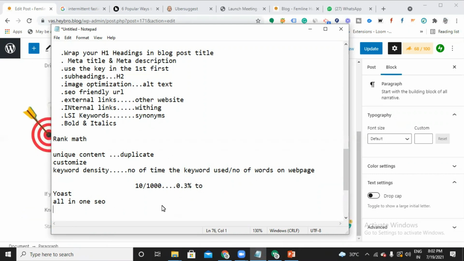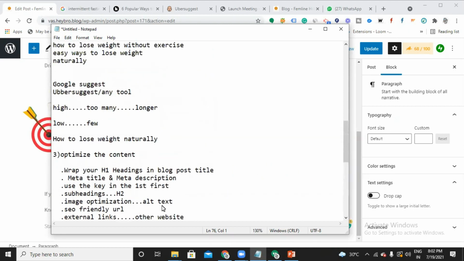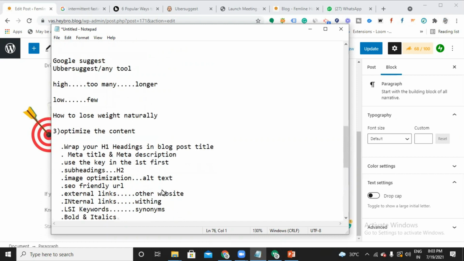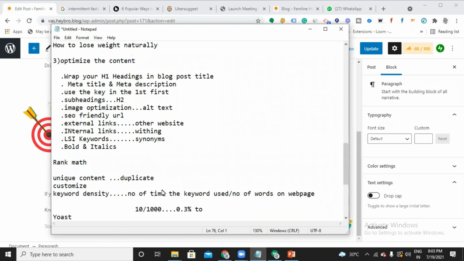So this is the complete guide to on-page SEO. I have taught you what SEO is and how we can optimize content properly by doing proper keyword research. I have also given you some advanced tips for doing on-page SEO. I hope you found this complete on-page SEO guide very helpful.